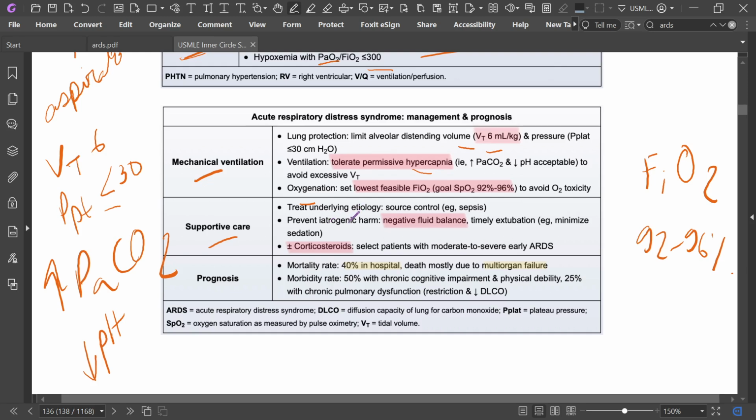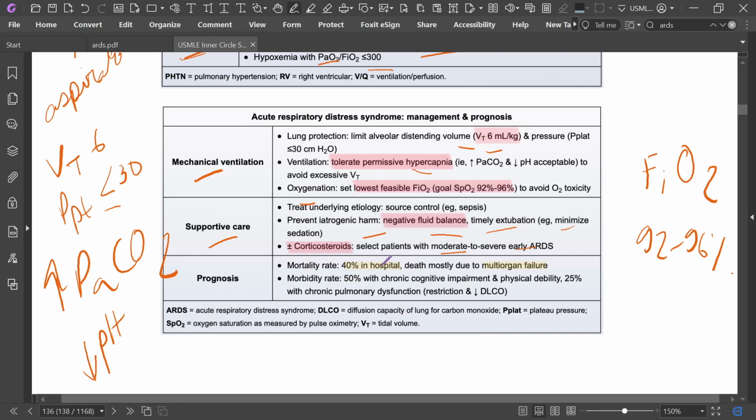Supportive care: treat the underlying etiology, source control like sepsis, prevent iatrogenic harm, negative fluid balance, timely extubation, minimize sedation. Corticosteroids: select patients with moderate to severe early ARDS. So for moderate to severe ARDS, give steroids.